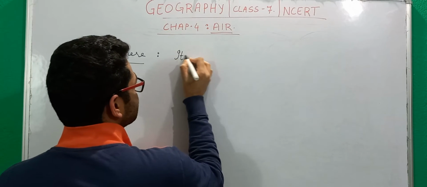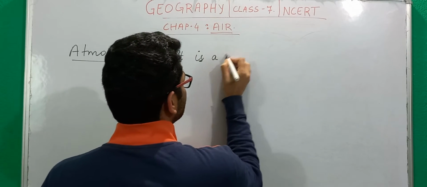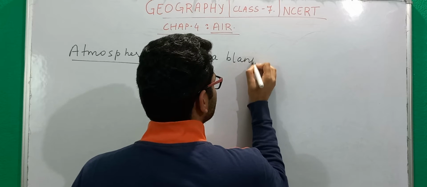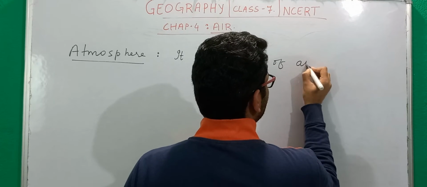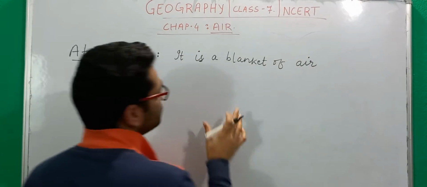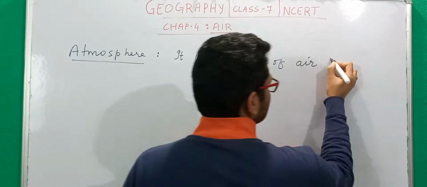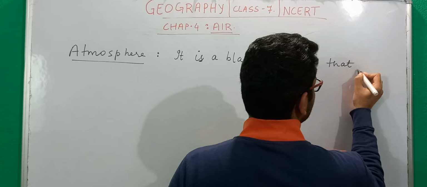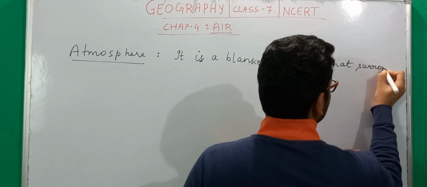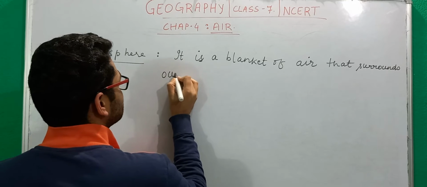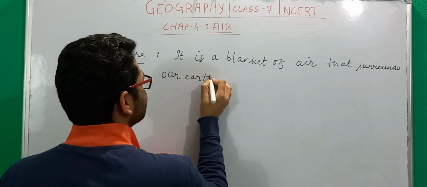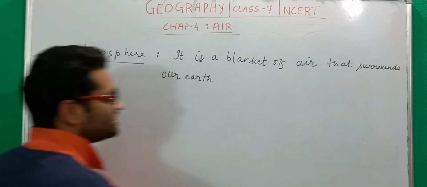So when we say atmosphere, it is basically a blanket of air that surrounds our earth.